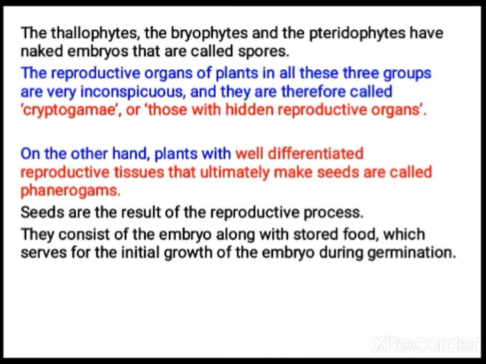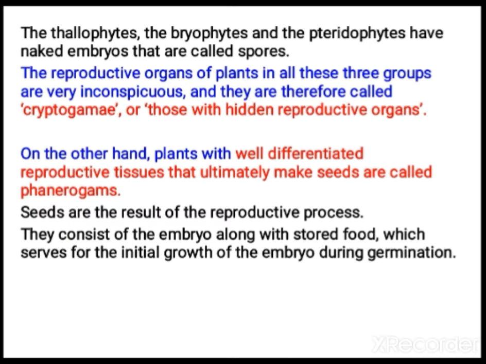So here, first let us see regarding cryptogamy and phanerogamy. Already we learned Thallophyta, Bryophyta and Pteridophyta. These all three have naked embryos, so they are called spores. In these groups, the reproductive organs of these plants are very inconspicuous. So that way you call that cryptogamy. They are hidden reproductive organs.